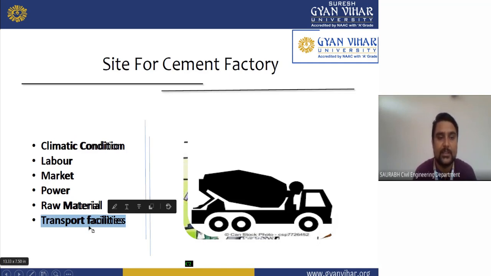Transport facility should be there, because if your site for the cement factory is not well connected to the road, then you will face a lot of problems. Because when you make the cement, you have to bring it to the market, and it will go through transportation.